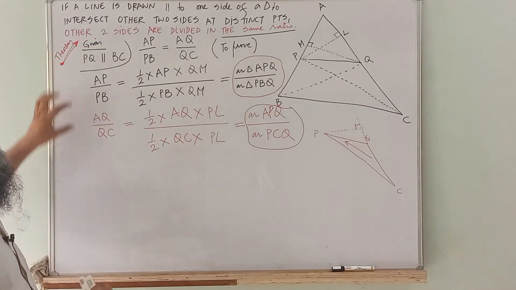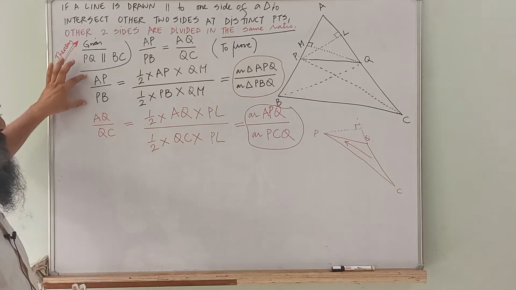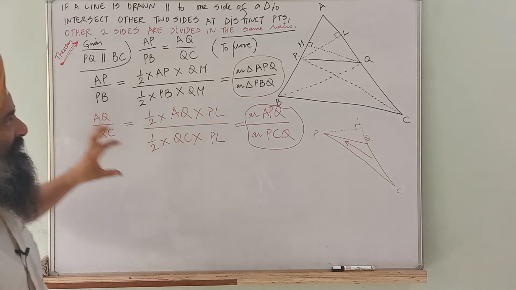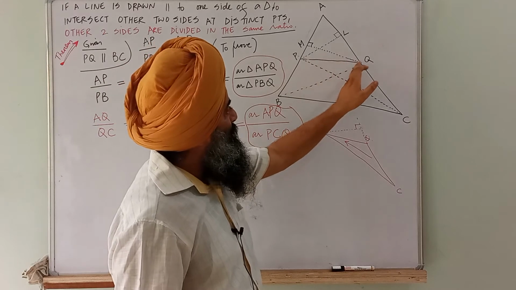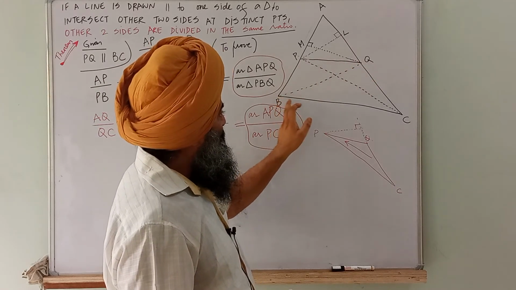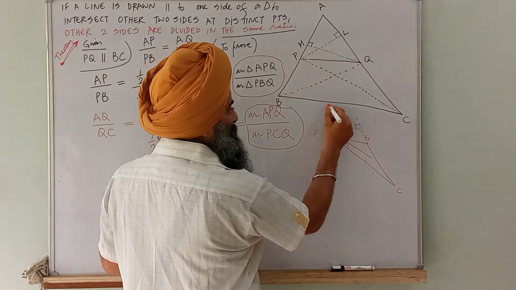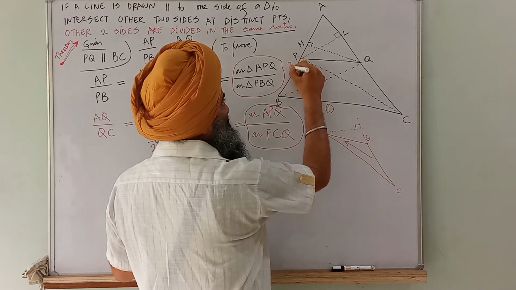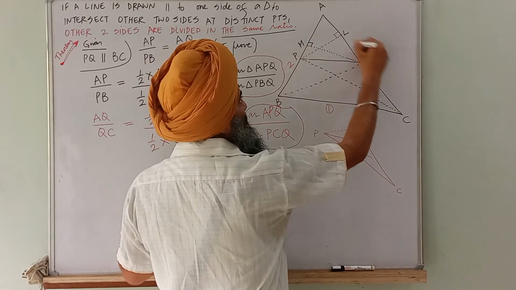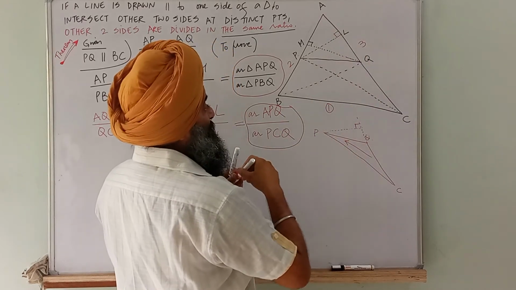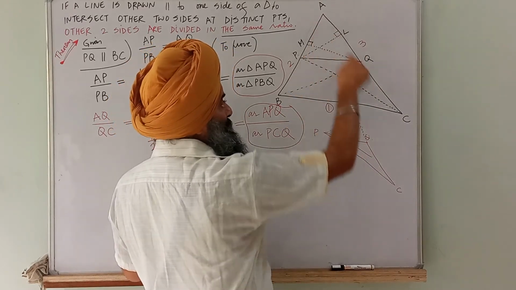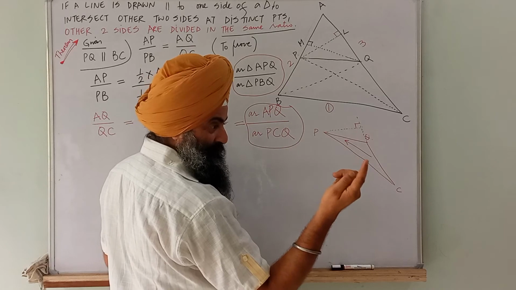If I want to prove this ratio is equal to this ratio, it means if a line PQ is drawn parallel to any side of a triangle, I have taken this as the first side, this is the second side AB, the third side is AC, it will divide the other two sides in the same ratio.